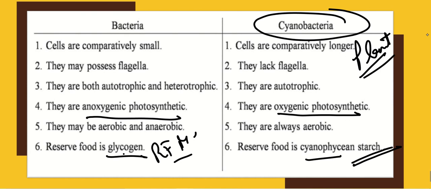Cyano means blue. Bacteria can be aerobic or anaerobic, while cyanobacteria are always aerobic. Cyanobacteria are autotrophic, while bacteria can be autotrophic or heterotrophic. Bacteria may possess flagella, while cyanobacteria lack flagella. Bacteria are small in size, while cyanobacteria are large in size. This is the most important. So note down all these points, the differences.